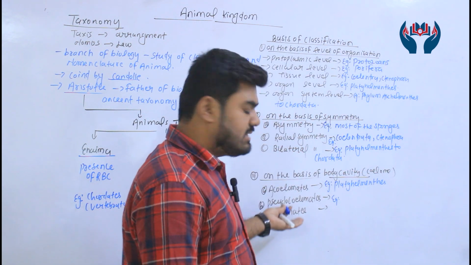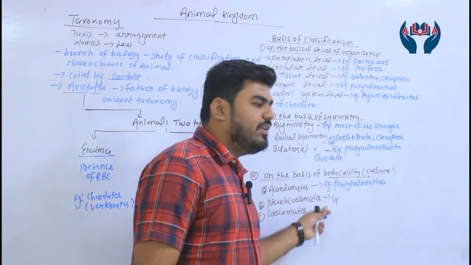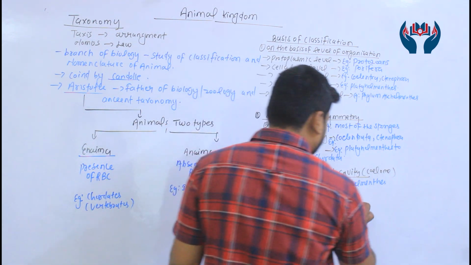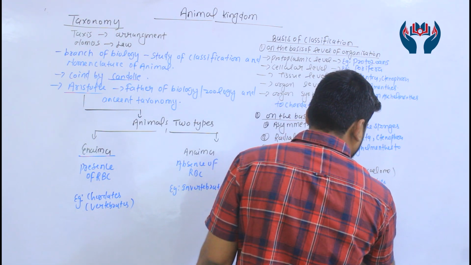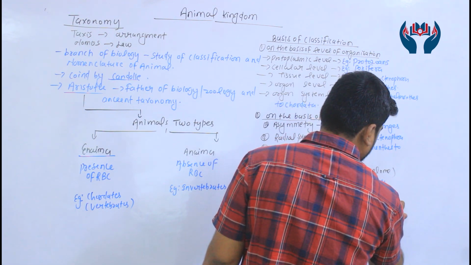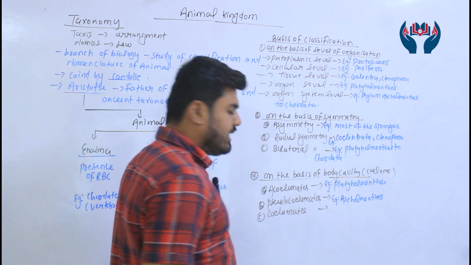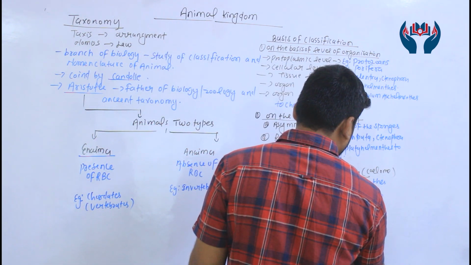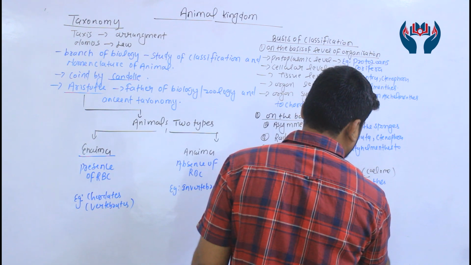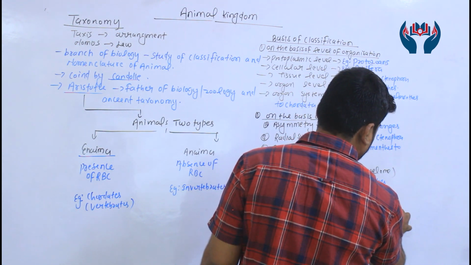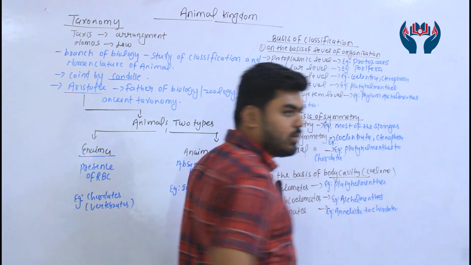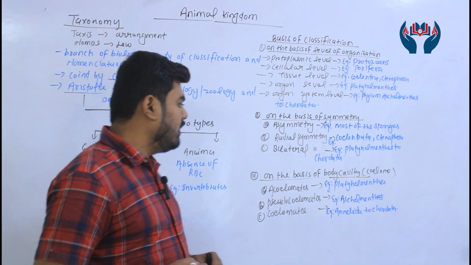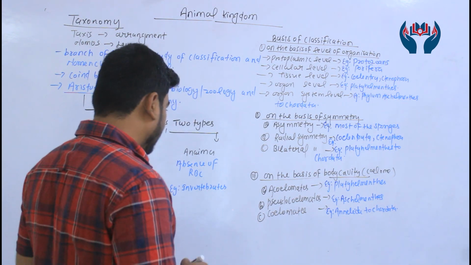Here, instead of mesoderm, scattered pouches are present, right? And the best example is Aschelminthes. Next is what, guys? Coelomates. Coelomates means true body cavity, and it is present from phylum Annelida to Chordata. Is that clear? So it's all about the basis of body cavity. Is that clear, guys? Okay.